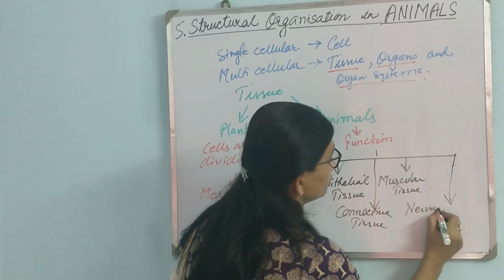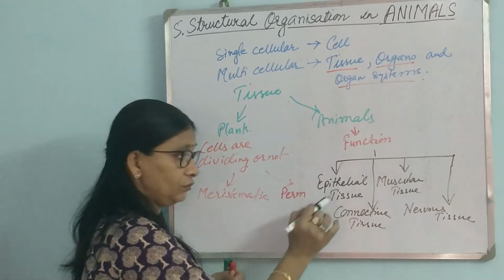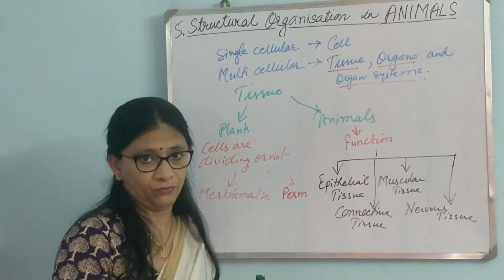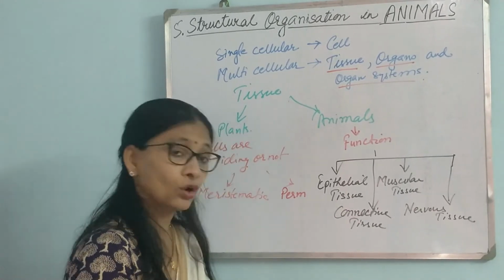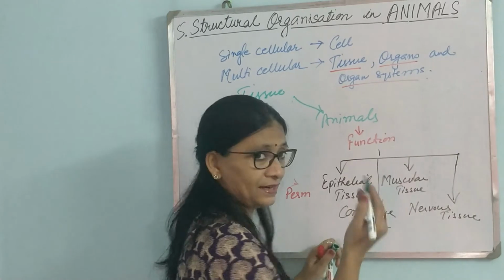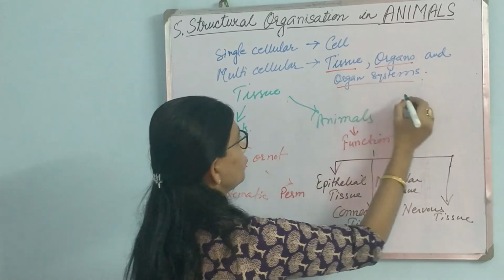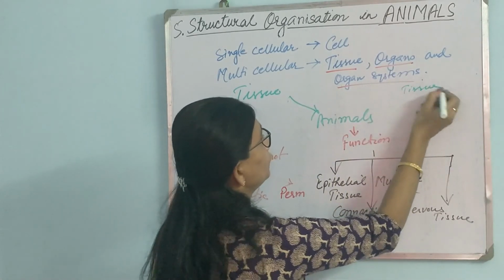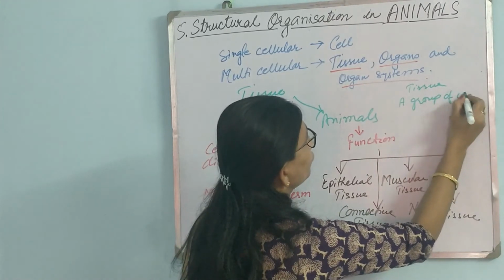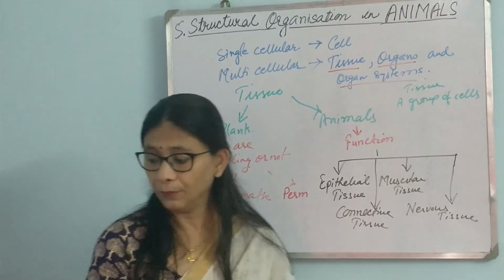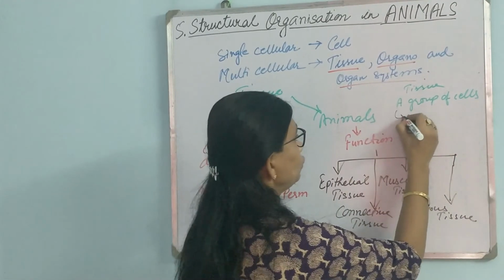So animal tissues are divided into these 4 types based on the functions they are performing. And tissue, we all know what tissues are. Let us talk about this also. We have seen it in case of plants, but just let us revise it once more. Tissues, what are tissues? Let me just write it down here again. Tissues are nothing but a group of cells. Isn't it? But this group of cells have 2 things in common.